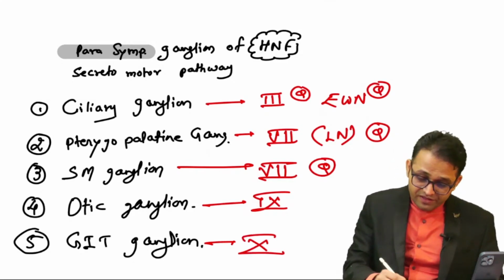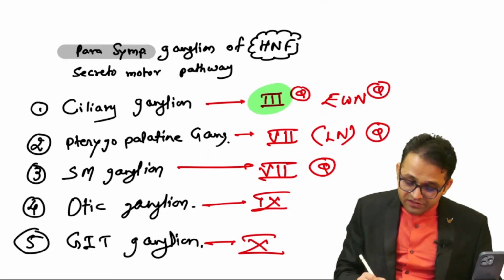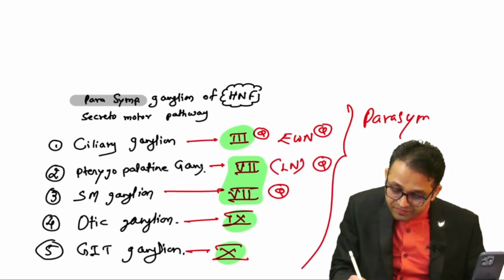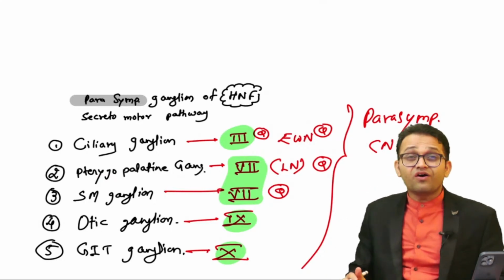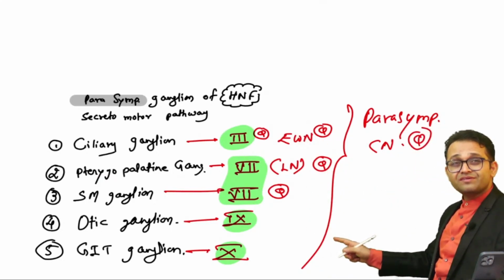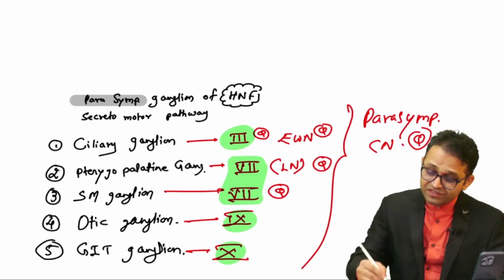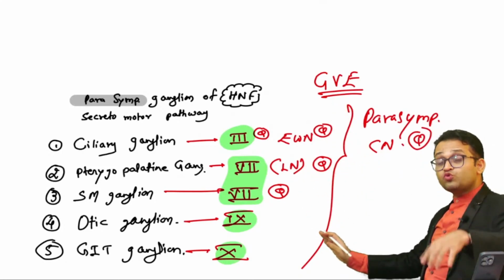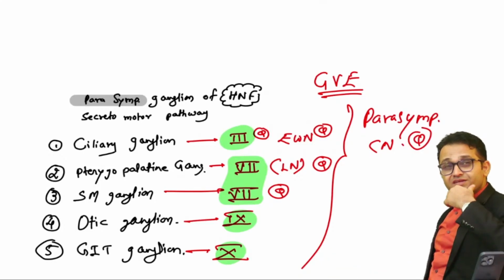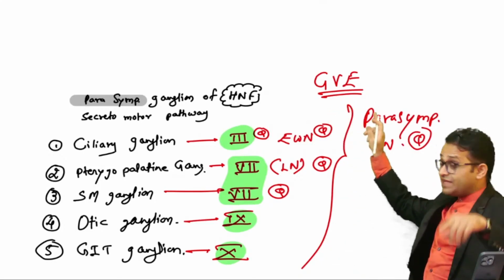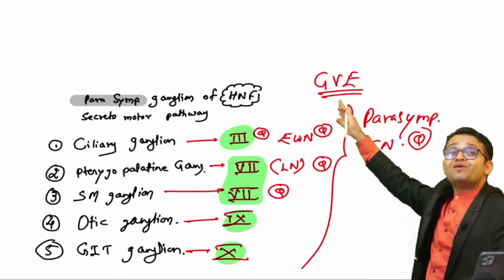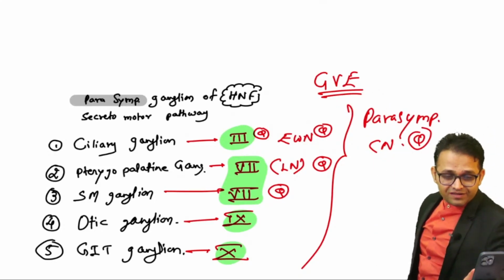Fine. So in this way, can you observe? 3, both 7, 9, 10. These are the parasympathetic cranial nerves. You can remember. These are related with the general visceral efferent. These are not related with the pharyngeal apparatus, so you cannot say special viscera. These show secretion or motor activity, that's why efferent. You cannot touch them, these are inside the body, so you cannot use the term somatic, it is visceral. Agree everyone? Getting the point?